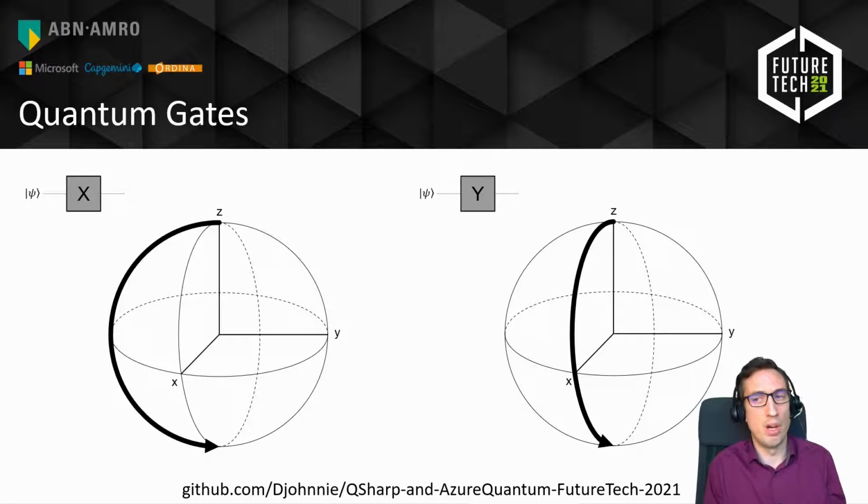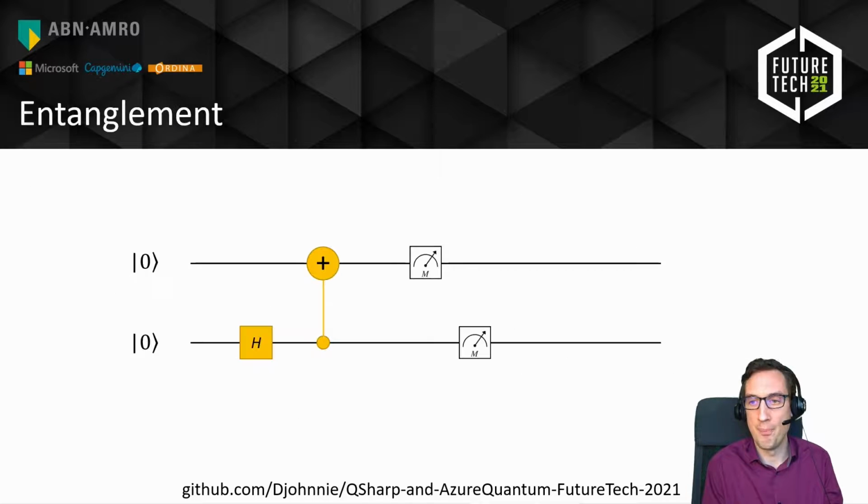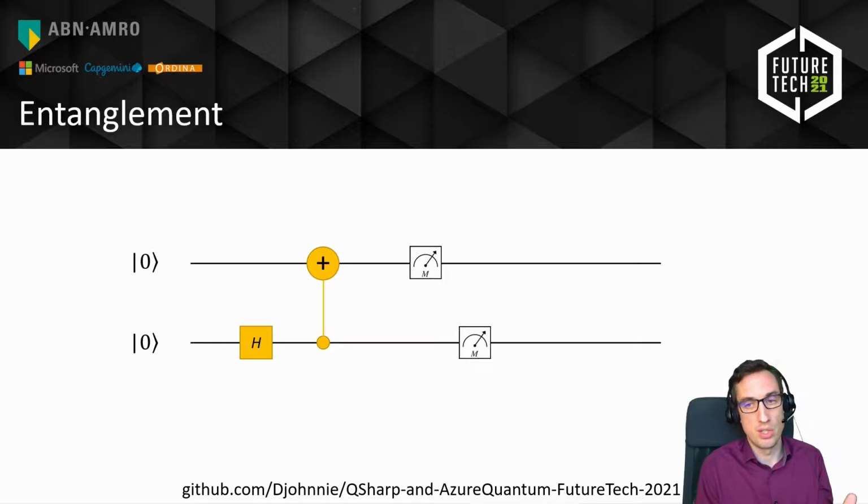The level where we are today is just circuits and gates, basically, and so we are trying to change these probabilities by rotating vectors around in a Bloch sphere, or doing stuff like entanglement. So we put qubits through gates. That's how it works. Again, I'm not going to go into much theory detail. I will show you some Q# later on. But we can also draw circuits, just like we can in classical binary logic.